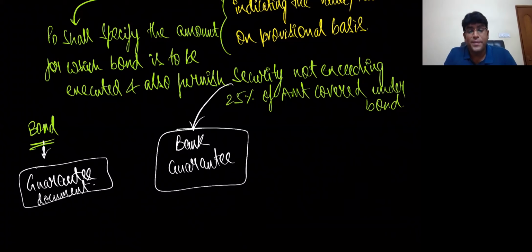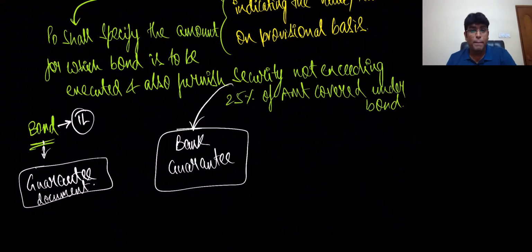Bank guarantee we give. If you don't make the payment tomorrow, they'll enforce the bank guarantee and recover their money. Correct, my friends? Now, interesting point which I want to tell you is that if the bond value is 1 lakh, now you might ask, sir, who will decide bond value? Bond value is obviously decided by proper officer. Already I told you that. Very clearly that PO shall specify the amount.